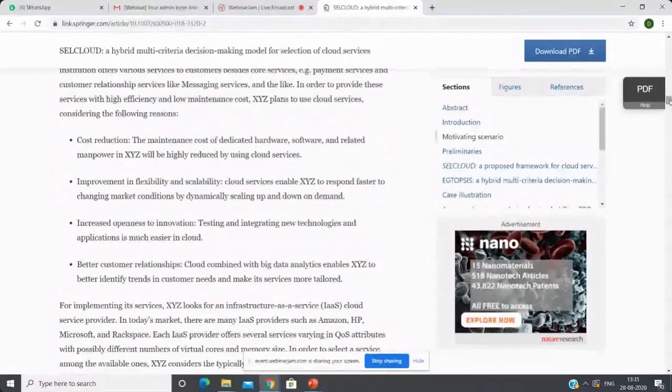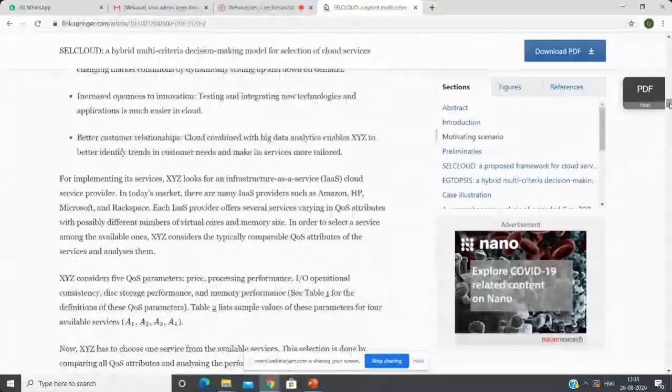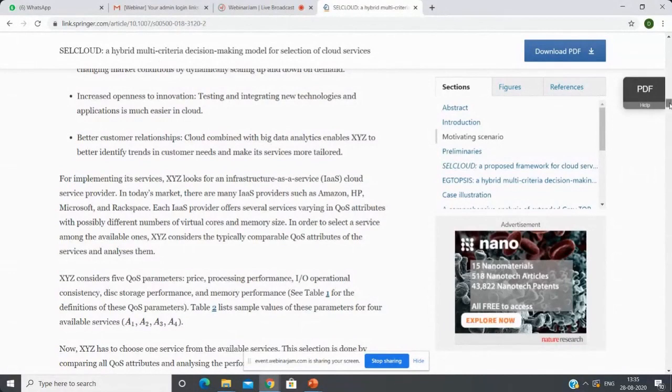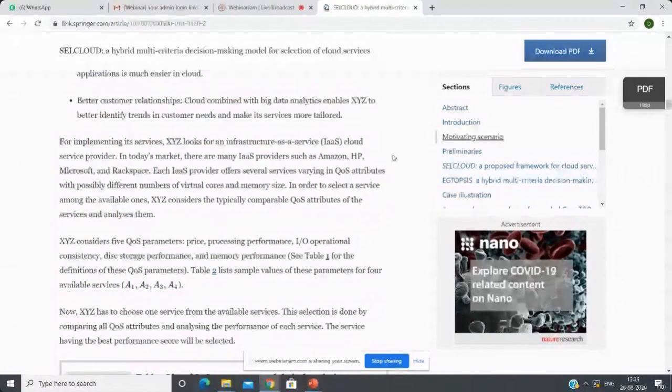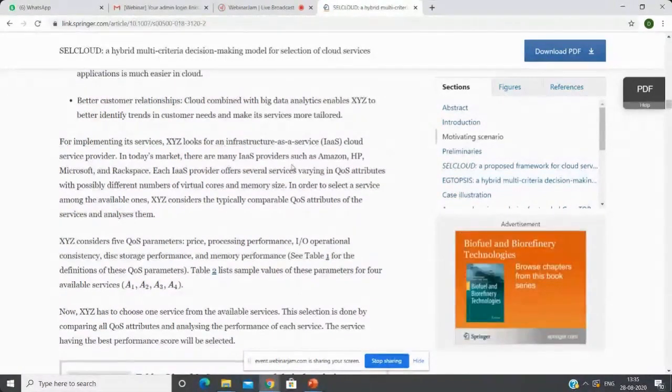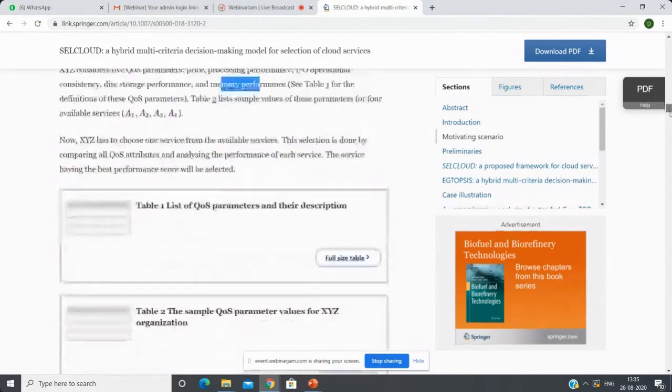Here we are looking for infrastructure as a service, and we have different IaaS service providers: Amazon, HP, Microsoft, Raspberry. These are the different cloud services, and we have different QoS parameters: price, processing performance, IO operations consistency, disk storage performance, memory performance.